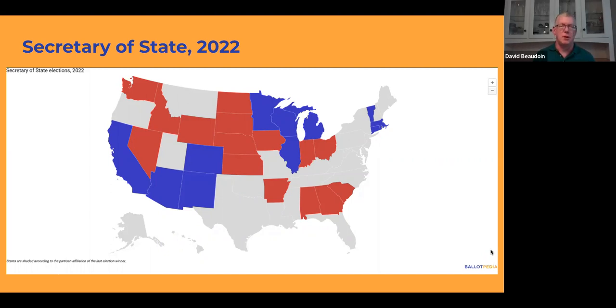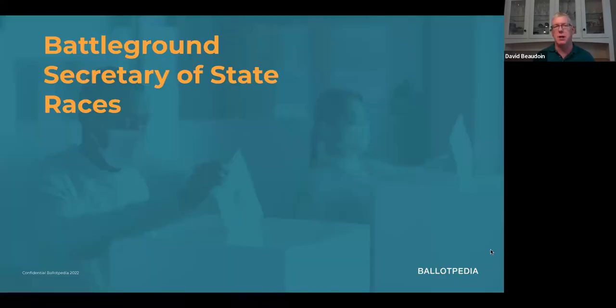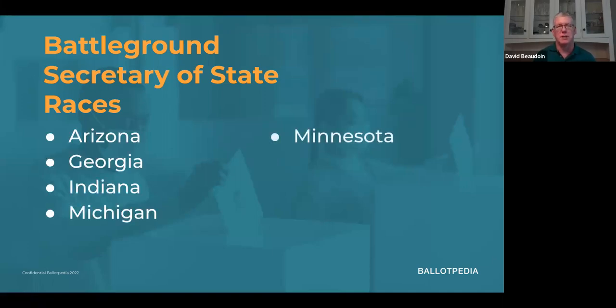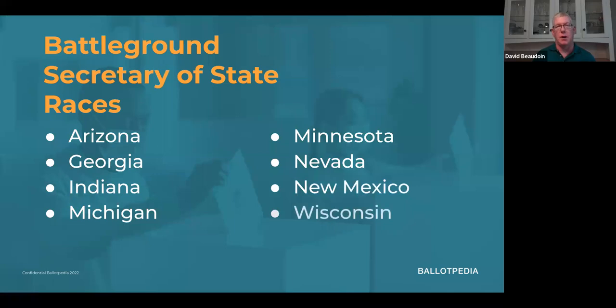And those are in states like Georgia, Indiana, Michigan, Minnesota, Nevada, New Mexico, and Wisconsin. We're tracking like 7 or 8 of these, and they are getting a lot of increased attention. But in a lot of cases, they are going to be pretty close.